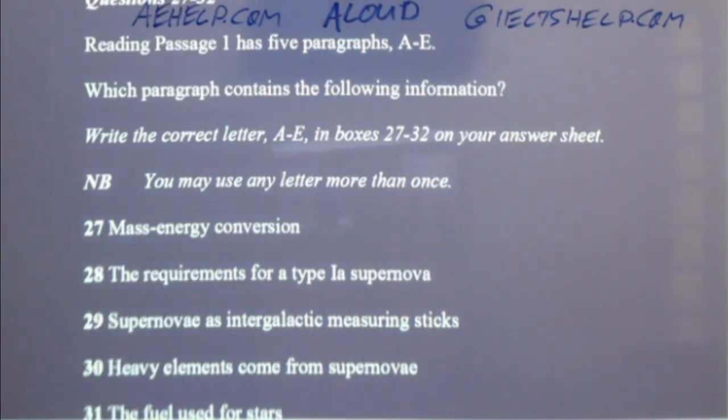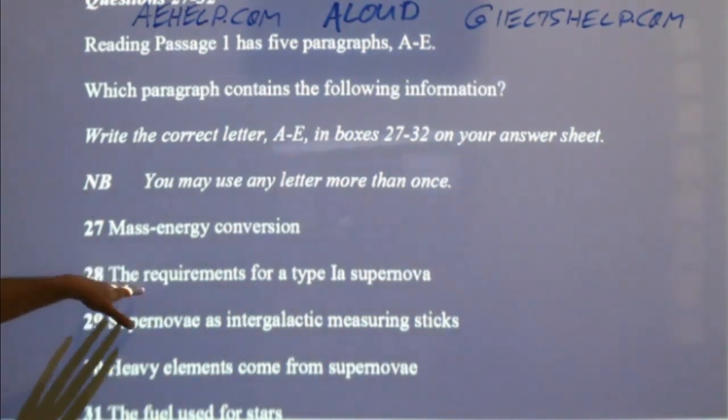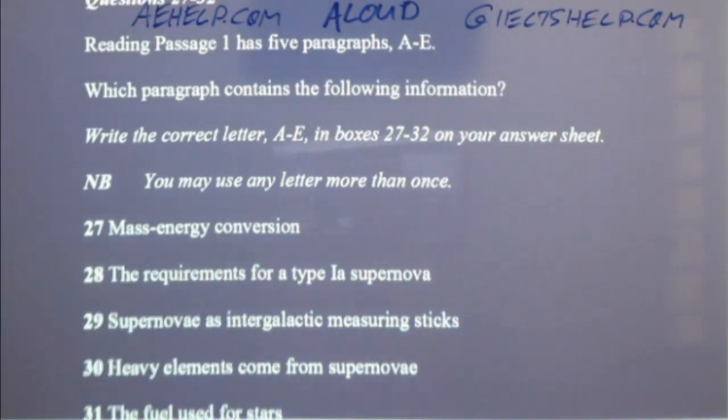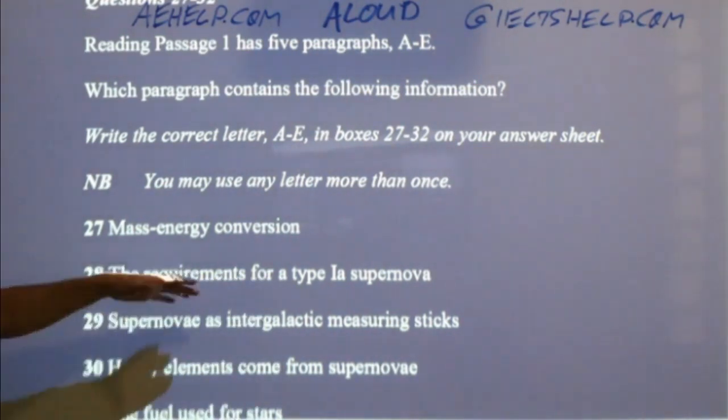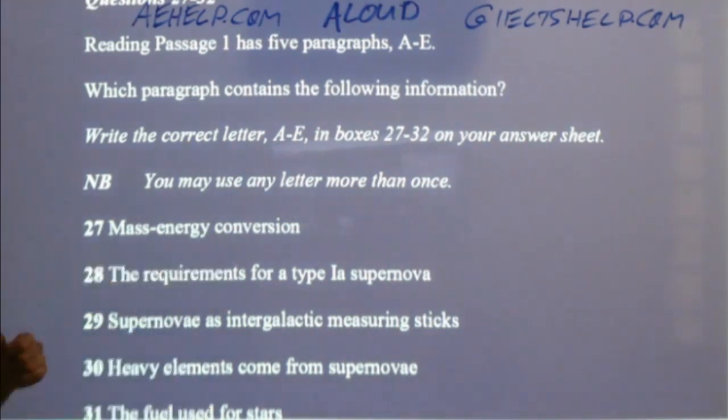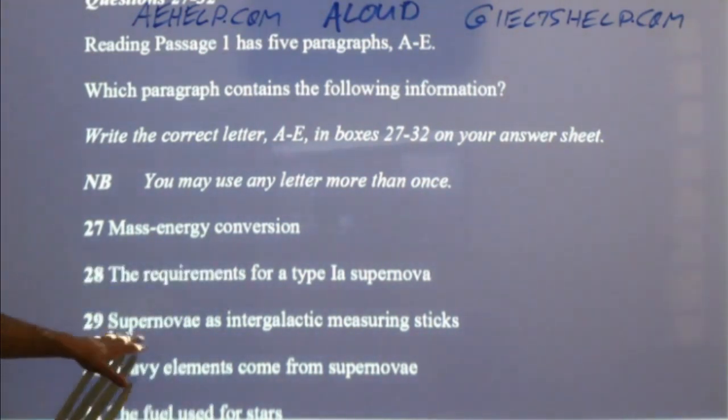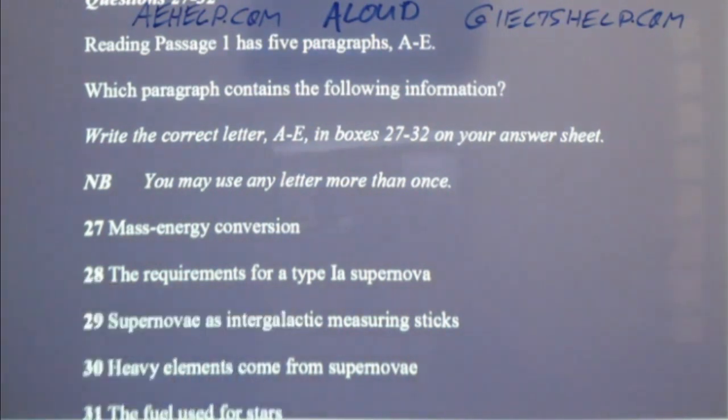The next one, the requirements of a type 1a supernovae. Where will I find that? Well, somewhere around the beginning or the middle, okay? Number 29, supernovae as intergalactic measuring sticks. Where do you think I will find that information?